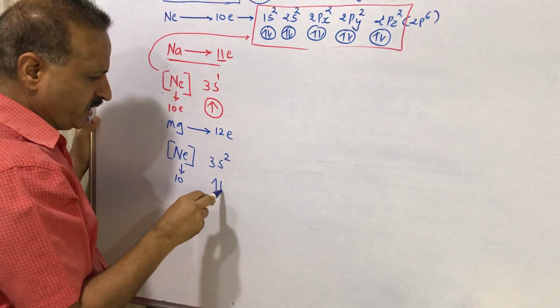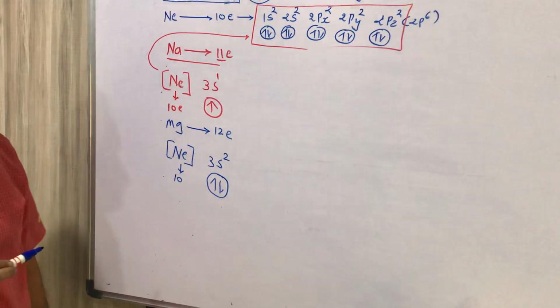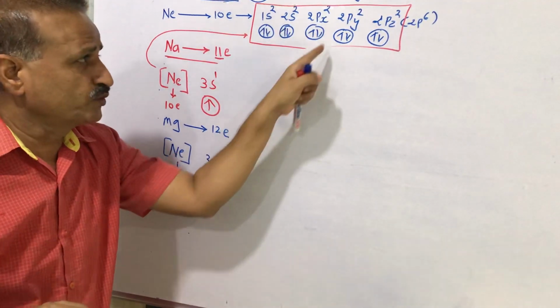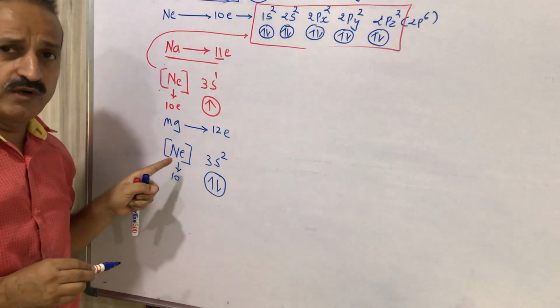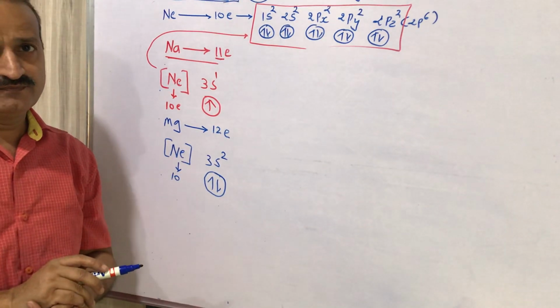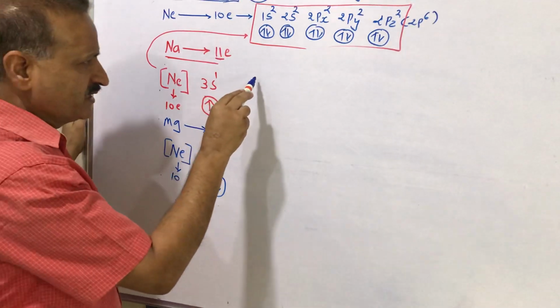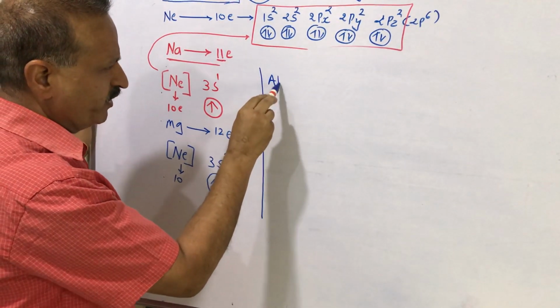So this is the electronic configuration of magnesium. No need to write 1s2, 2s2, 2px2, 2py2, 2pz2. Directly you can write neon and then 3s2. Clear?